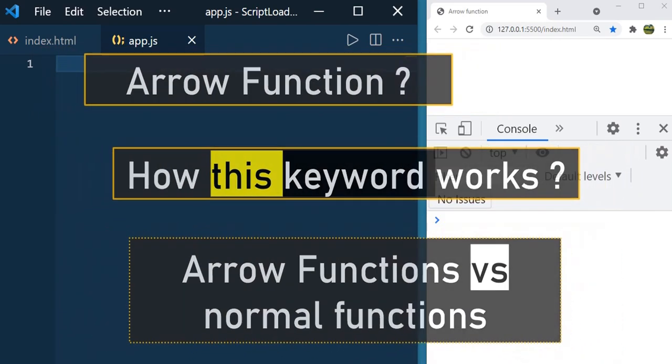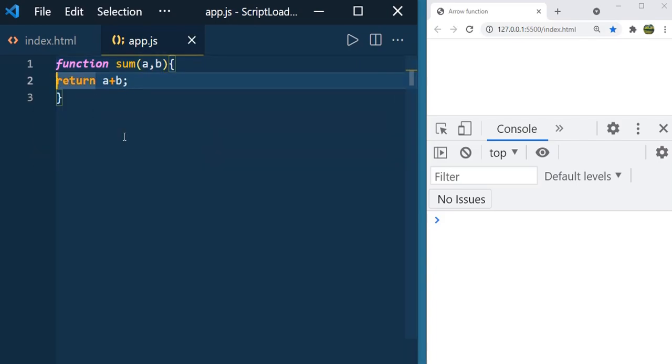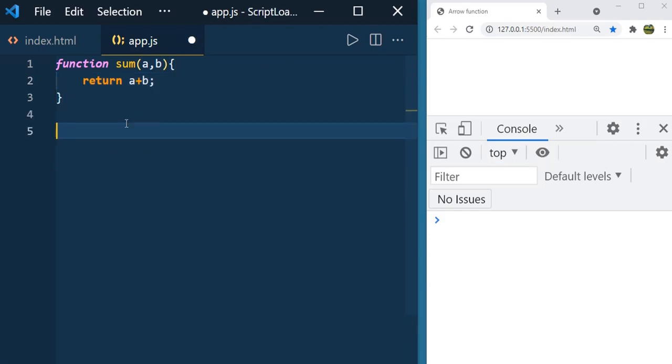Let's say you have a normal function sum which accepts two parameters, a comma b, and returns the sum of them. So this is the simple way to define the function. Now let us define the same thing as an arrow function. const sum1. I am using sum1 because we already have the function name sum. Here you take two parameters and you return a plus b, so it should accept a comma b.